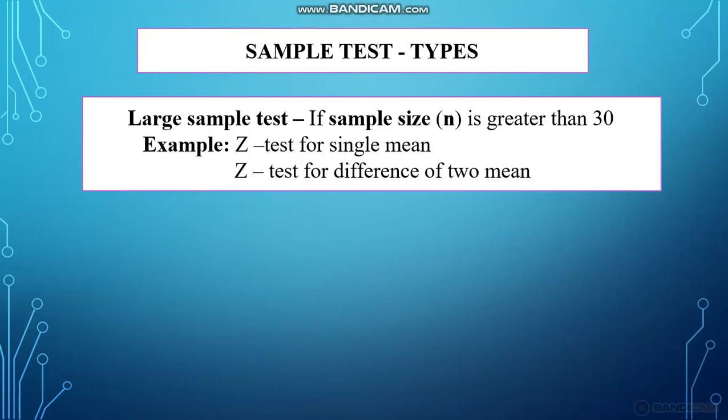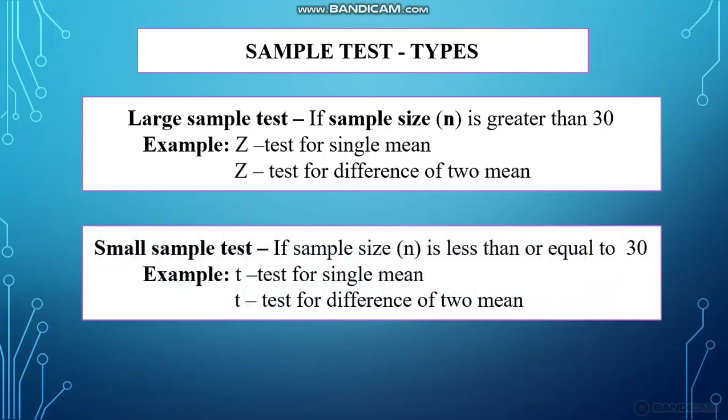So in the test there are two types. The first one is the large sample test. Large sample test refers to the sample size. In a sample test we will take a sample and then we will test a population. So if the sample size is greater than 30, then we will go for Z test: Z test for single mean and Z test for difference between two means. If the sample size is less than or equal to 30, then we will go for t test: t test for single mean or t test for difference of two means.